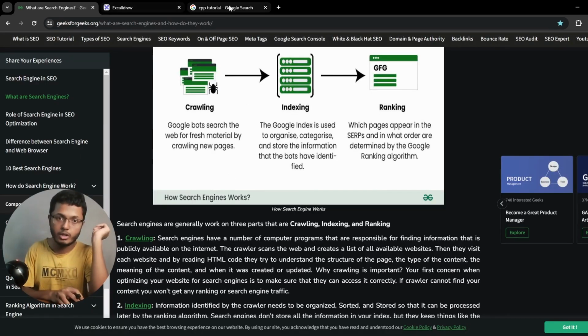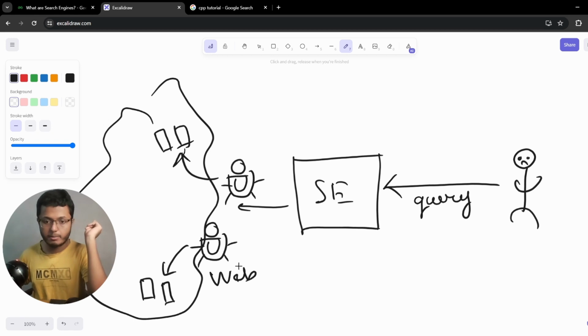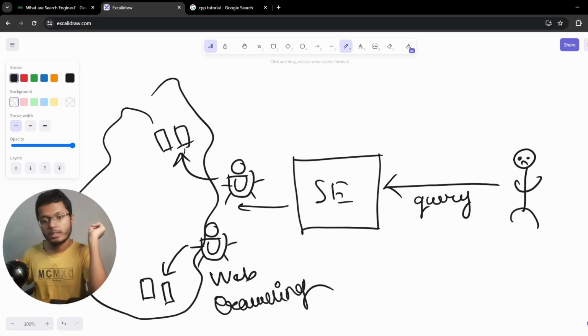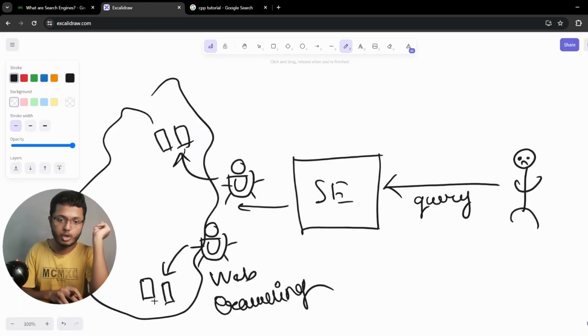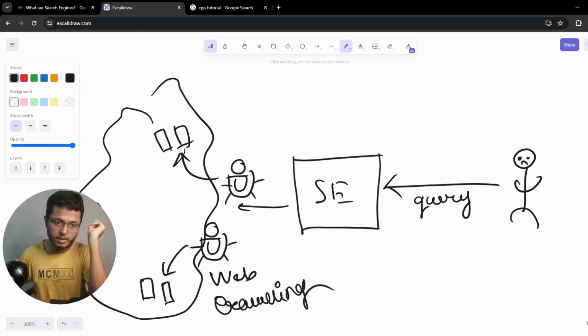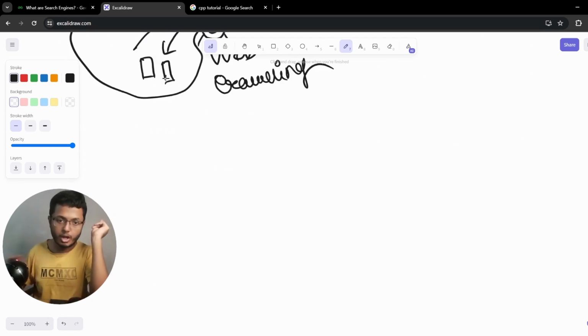So bots are crawling, and this process is what we call web crawling, not really scraping. So they are crawling and finding the data, and they're getting lots of things. So for example, all of these documents they're getting: these 2 pages, 3 pages, and there could be more, maybe some other bot is trying to find that. And it will be gathering all of this in one, let's say, giant document.